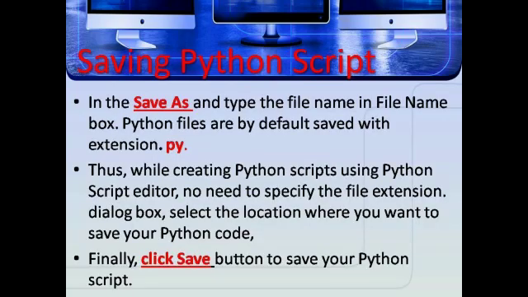Thus, while creating a Python script using the Python script editor, there is no need to specify the file extension in the dialog box. Select the location where you want to save your Python code. Finally, click the Save button to save your Python script.